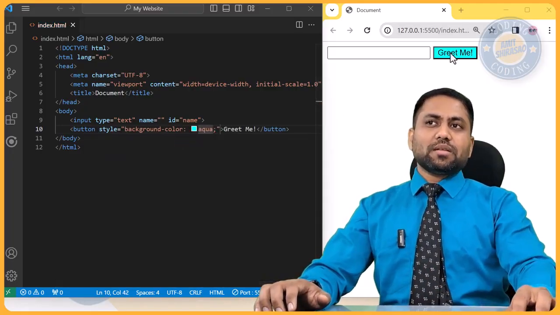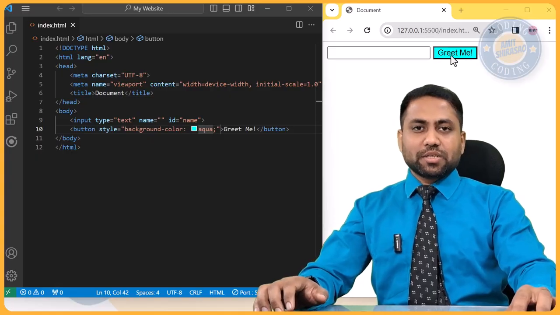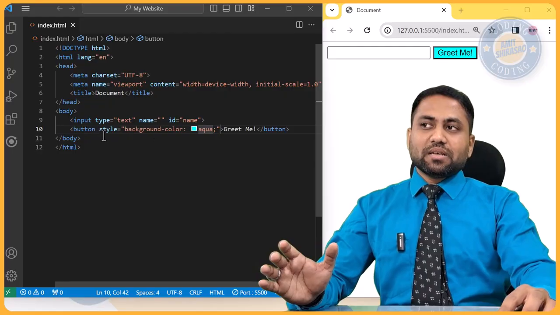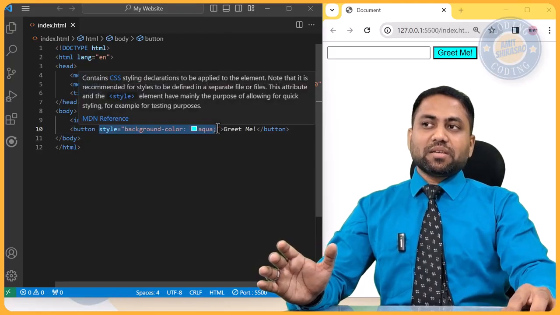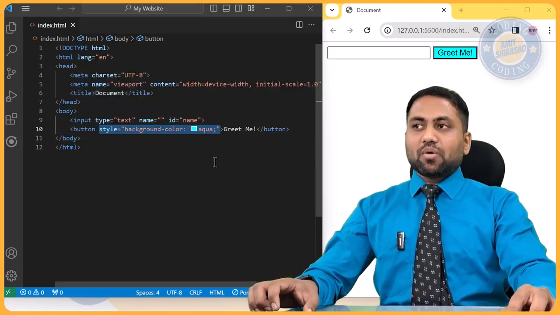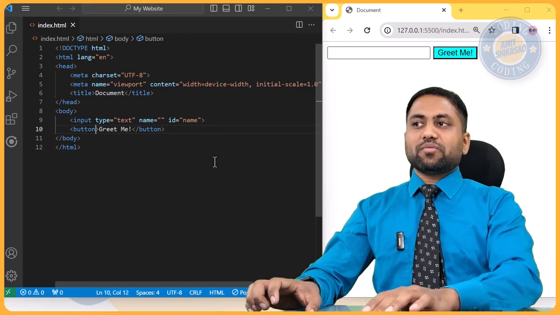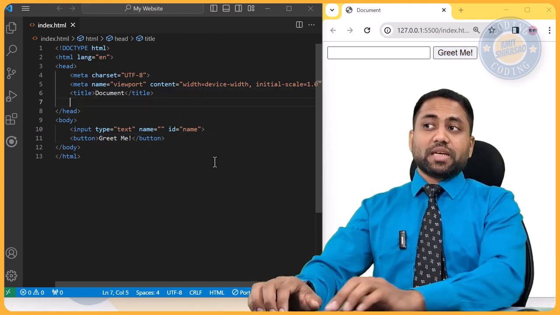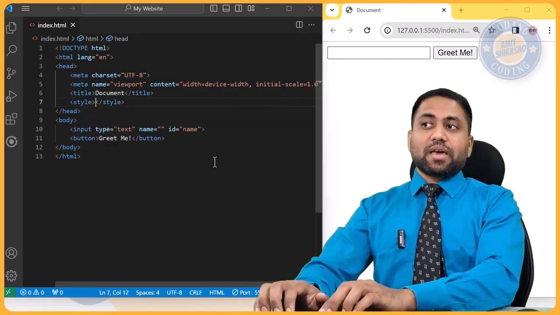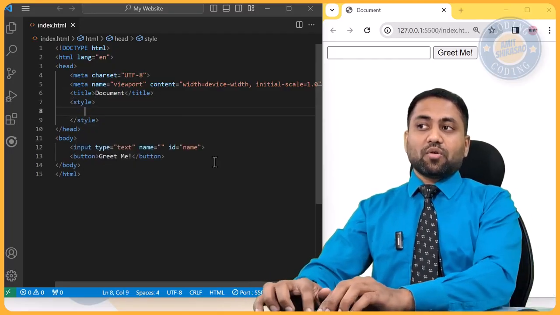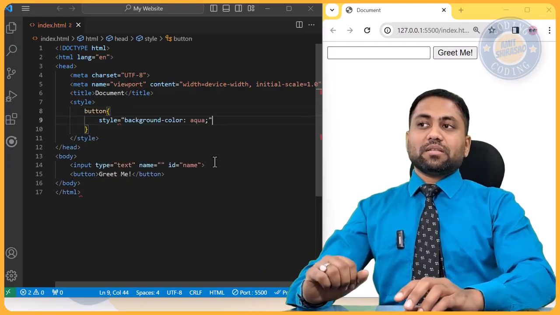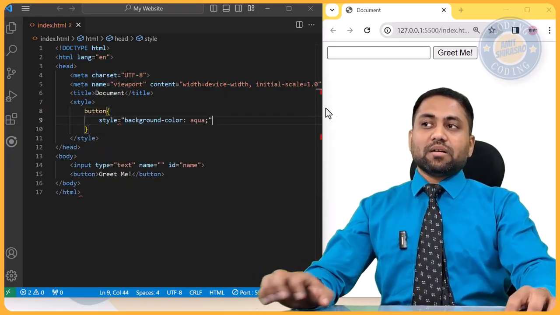Okay, so now see, the background color of this button has changed. Okay, so look and feel of your page is decided using CSS. Now either you can write the CSS here, or you can write the CSS over here in the head tag. You can say style, and over here you can say that all the buttons should look like this, that their background color should be aqua.